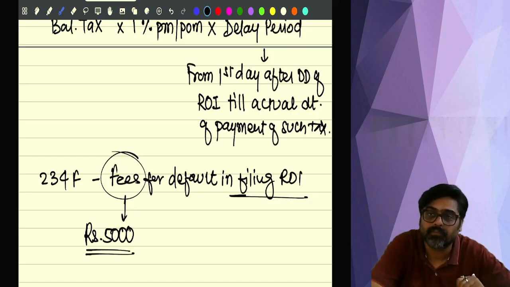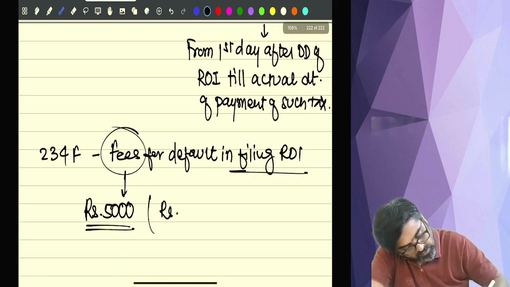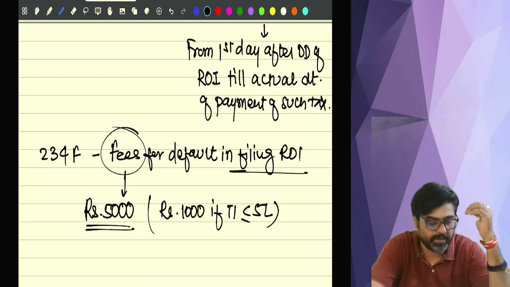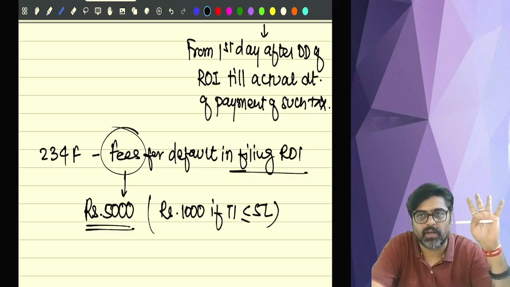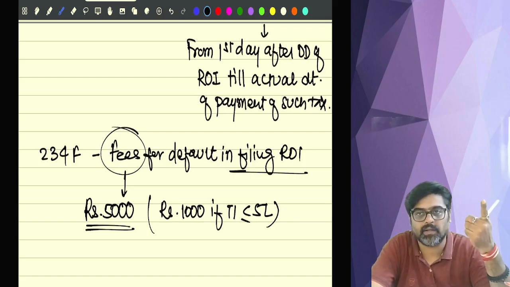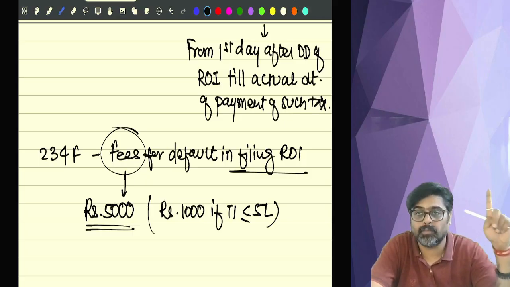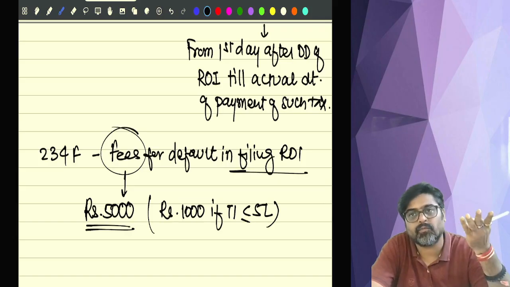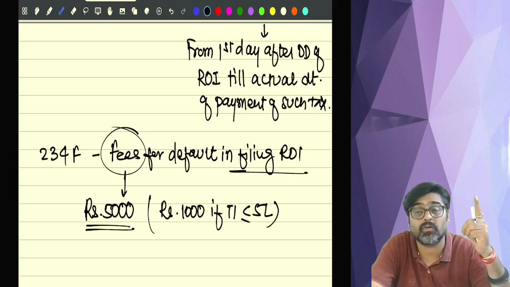And rupees 1,000 if total income is not more than 5 lakhs. So if your total income is not more than 5 lakhs and still you have defaulted in filing the return, then the fees will be 1,000. But if your total income is more than 5 lakhs and you have defaulted in filing your return of income, then it will not be 1,000, then it will be flat 5,000.